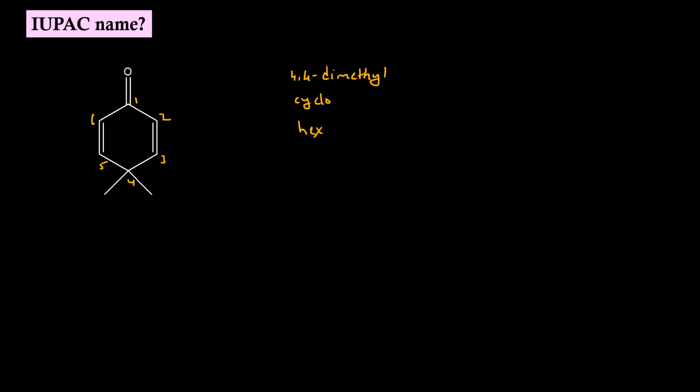Primary suffix is ene, which is present twice, so diene. Position of the double bonds is 2 and 5. So 2,5-diene. Secondary suffix is -one. Since secondary suffix starts with the vowel O, E of the primary suffix has to be dropped. Since the primary suffix starts with the consonant D, we have to add letter A to the root word. So the IUPAC name will be 4,4-dimethylcyclohexa-2,5-dienone.